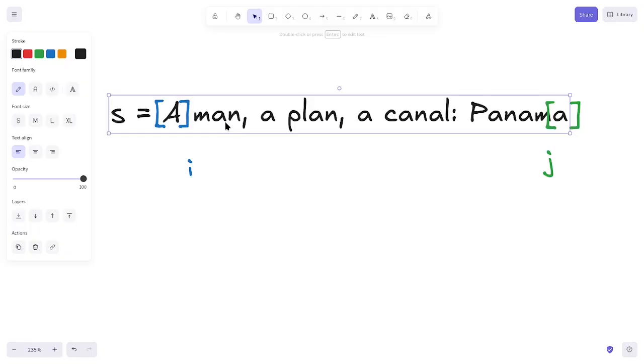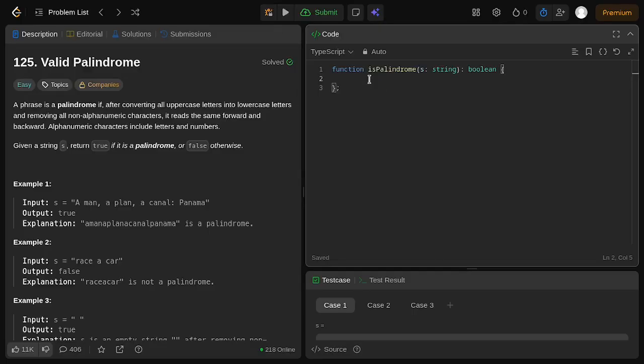Let's go back to our code by creating a let declaration, let i be the I pointer, which starts from index 0, and then let j be the J pointer, which starts from s.length. Since the string is also considered an array, we can use the s.length property, and then use the -1 since the index always starts from 0. Then using the while loop, as long as i is below or equal to the j pointer.